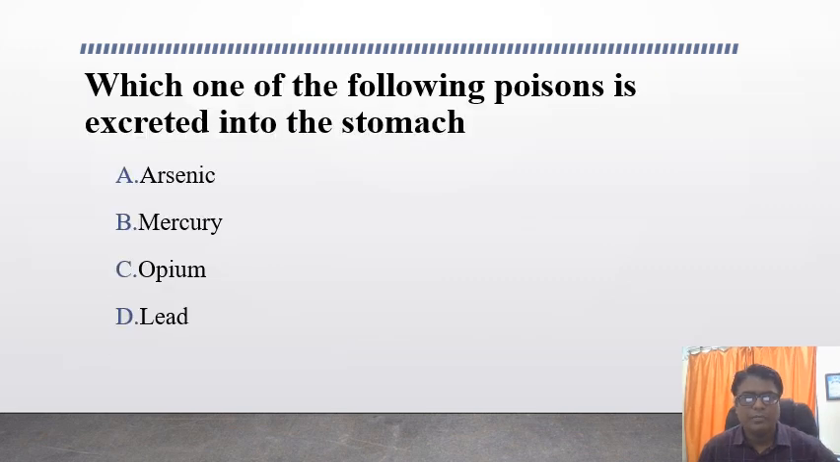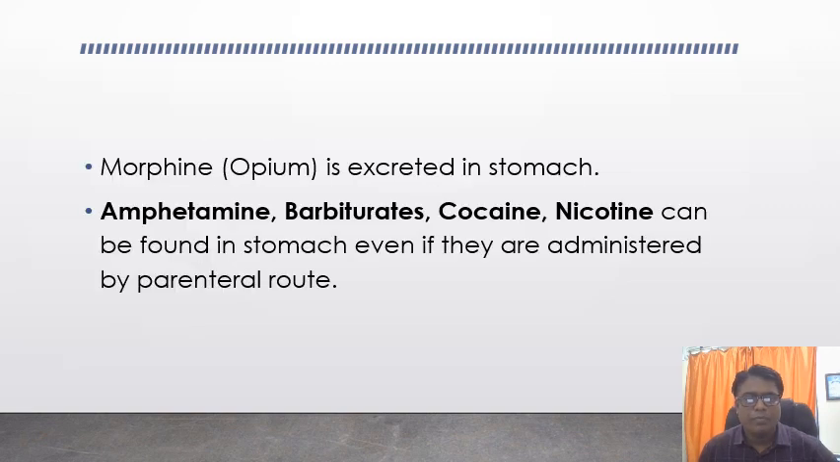First question: which of the following poisons is excreted into the stomach? The options are arsenic, mercury, opium, lead. The answer for this question is opium. Morphine is excreted in the stomach. There are some other poisons also which are excreted into the stomach even if they are administered by parenteral route. They are amphetamine, barbiturates, cocaine, and nicotine.